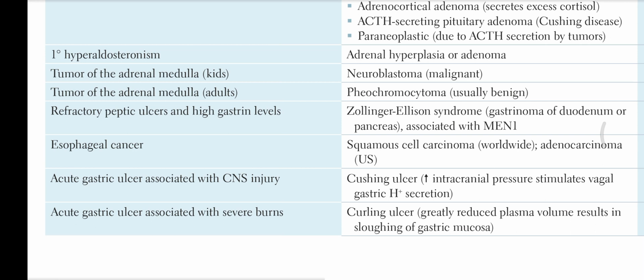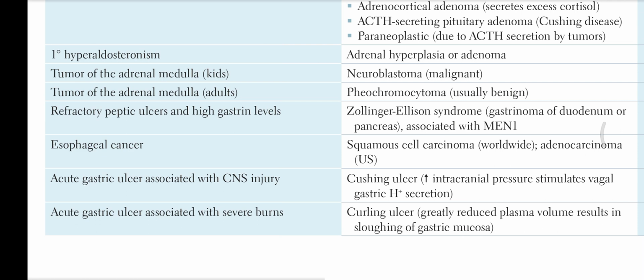Zollinger-Ellison syndrome is a gastrinoma of the duodenum or pancreas. It is associated with MEN1.